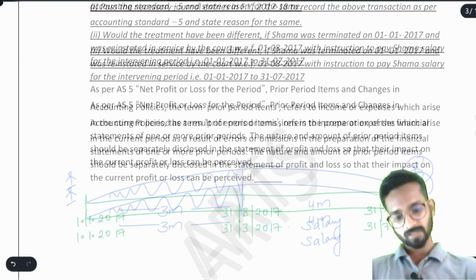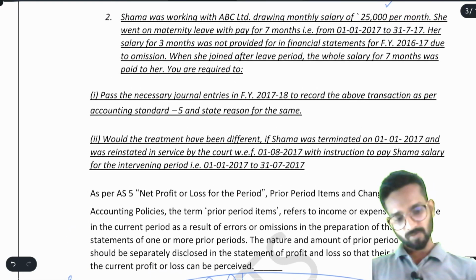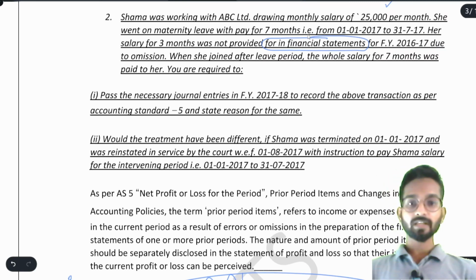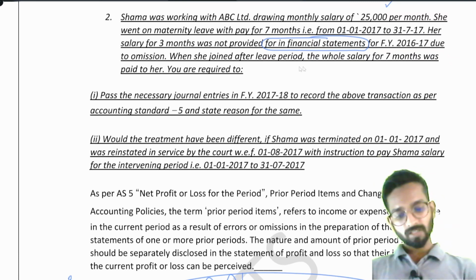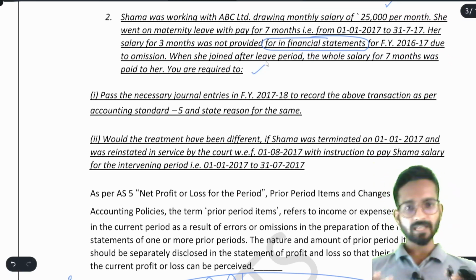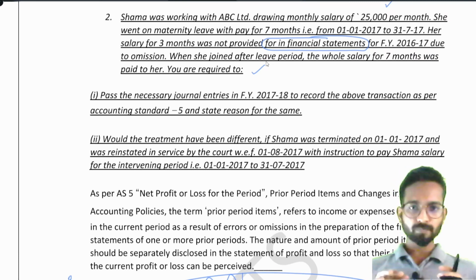See the statement, read the question again. Shama was working, drawing salary of 25,000 per month. She went on maternity leave. Her salary for 3 months was not provided for in the financial statements. It means they have not written anything about that 3 months salary. But when she joined after leave period, the whole salary for 7 months was paid. See, company has paid the entire amount. It is not a problem that the company is not paying. Company has paid the entire amount.